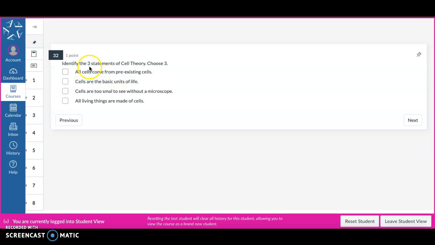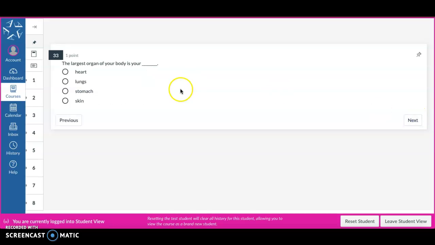Identify the three statements of cell theory. Choose three. All cells come from pre-existing cells. Cells are the basic units of life. Cells are too small to see without a microscope. All living things are made of cells. The largest organ of your body is your blank. Heart, lungs, stomach, skin.